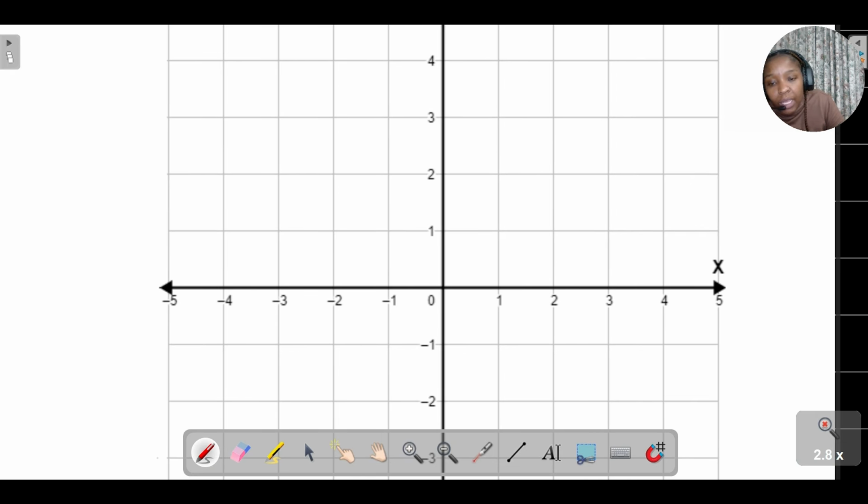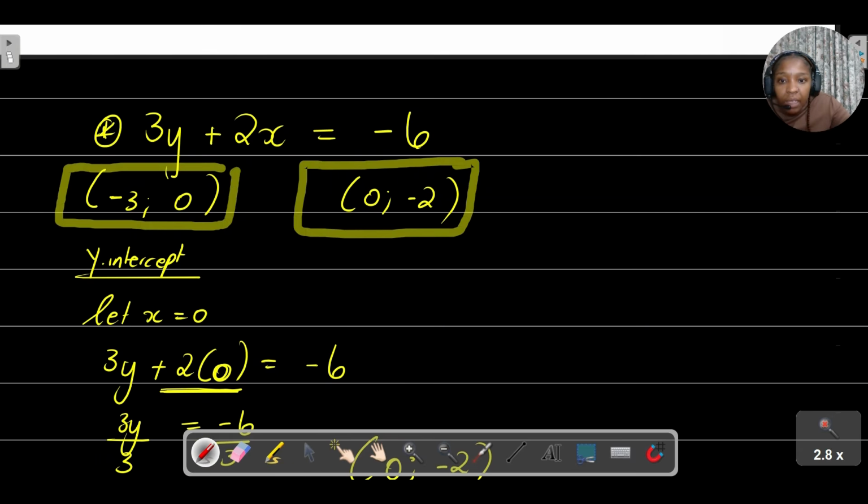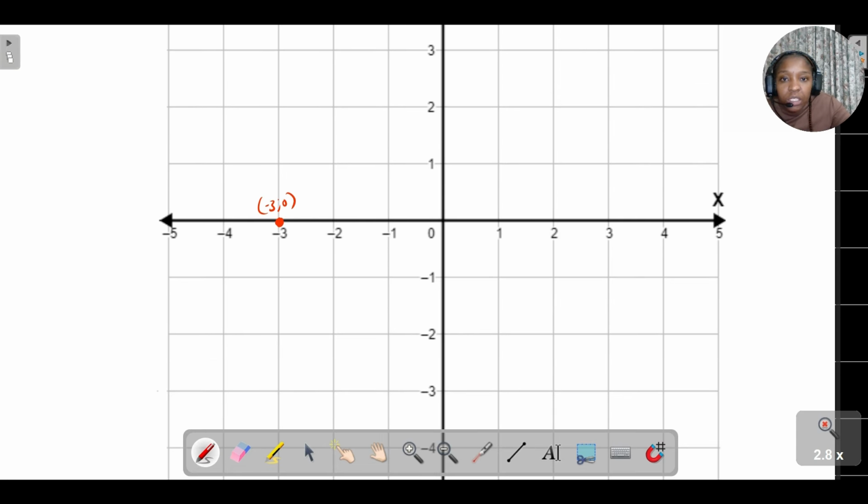Remember, when you're plotting your points, start from the horizontal axis and then you connect. So x horizontal, y next: x is -3, y is 0. It's there. That's my point, -3, 0.